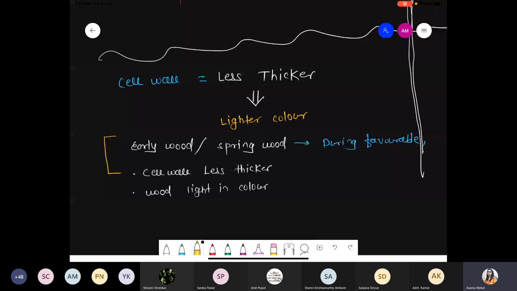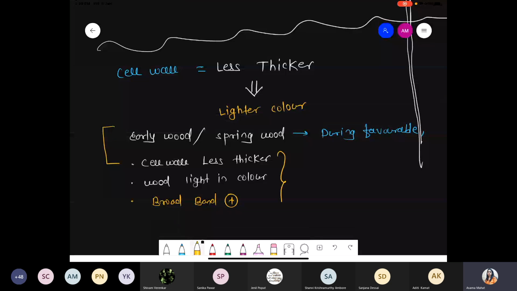As well as, they consist of broad bands. Broad bands are present, and we just discussed the bands of secondary xylem and secondary phloem. On the basis of these three categories, such wood is called spring wood or also called early wood. So one question: what are the characteristic features of spring wood?